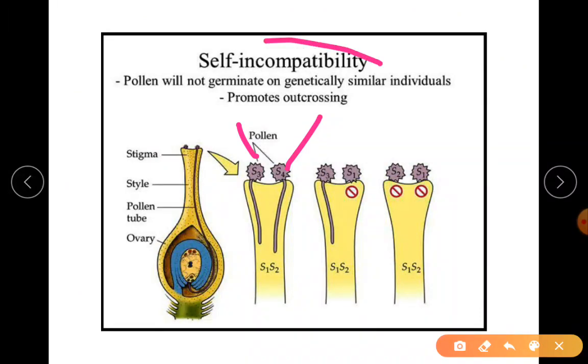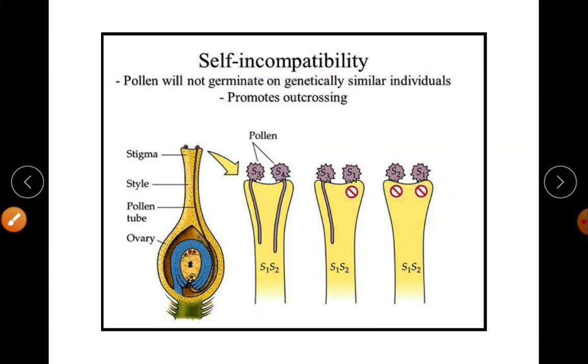When I say compatibility and incompatibility, let me make you clear with that word. When I say compatibility, it means there is a match, the right type of pollen grain. Incompatibility means it is a wrong match or a wrong type of pollen grain.